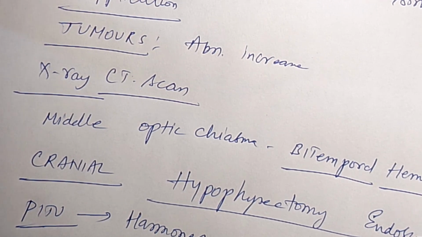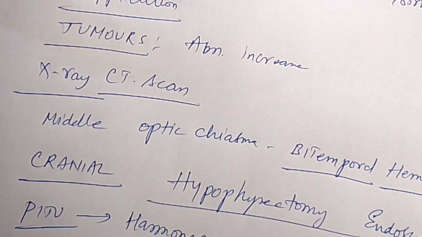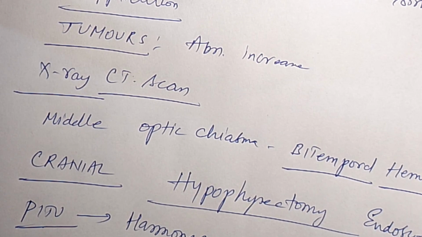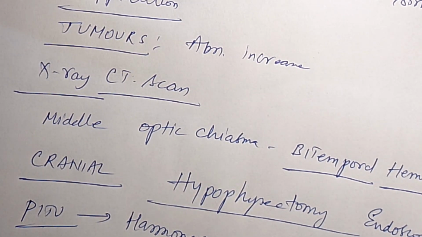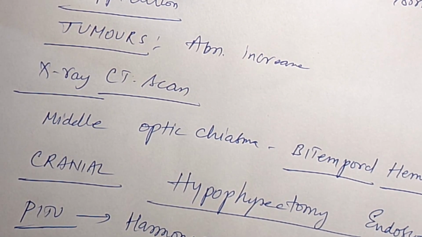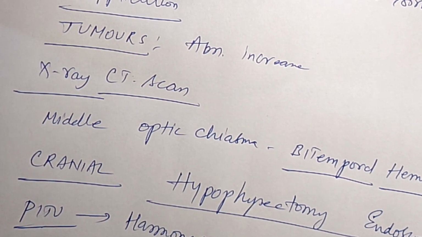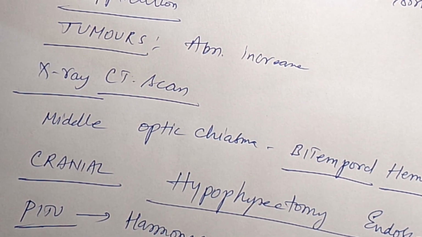This is the median eminence, and this is the infundibulum part, which is the suspended part.